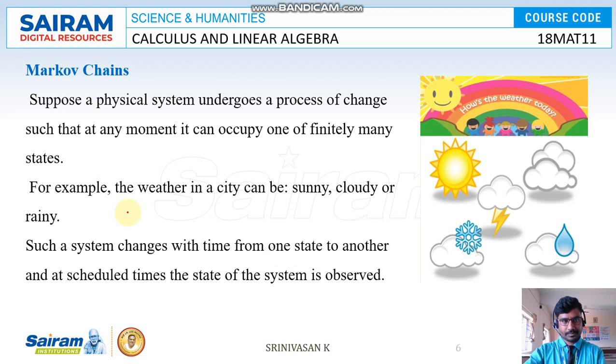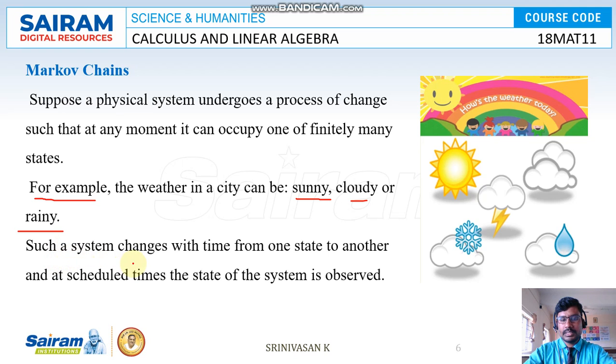And next one, Markov chains. For example, in one state it is a rainy season, but in another state the sunlight has come. So how do we predict this by using the Markov chain? Suppose a physical system undergoes a process of change such that at any moment it can occupy one of finitely many states. For example, the weather in a city can be sunny, cloudy, or rainy.